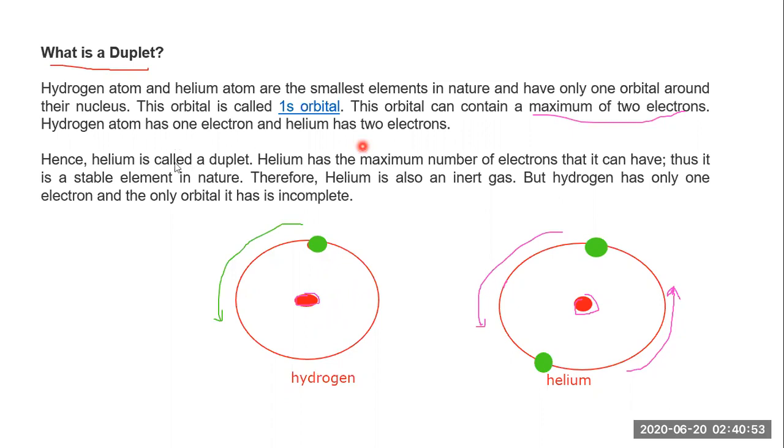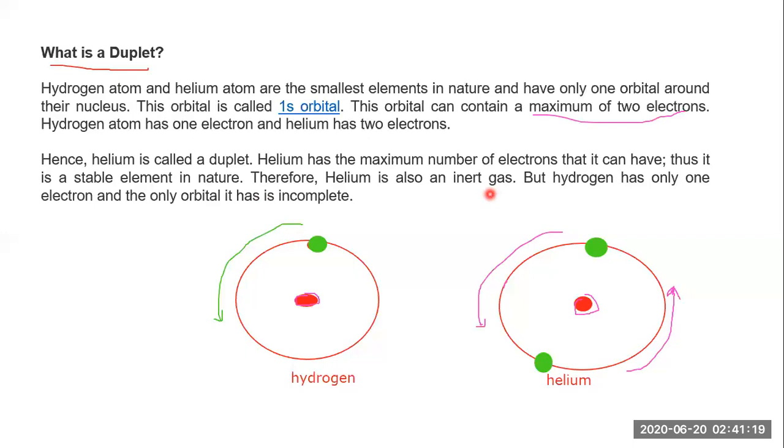So hence helium is called a duplet. Helium has the maximum number of electrons that it can have. So helium has two electrons and the accommodation capacity of the orbit is fulfilled. But in case of hydrogen, it can accommodate two, but it has only one. So here arises the duplet rule. Therefore, helium is also an inert gas. See, helium is an inert gas because it has completed the duplet rule.